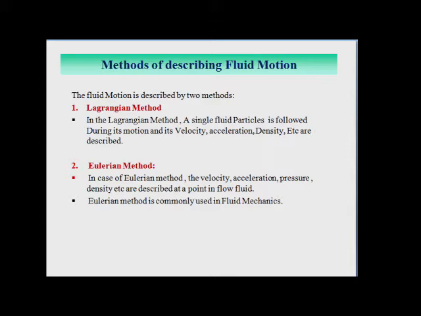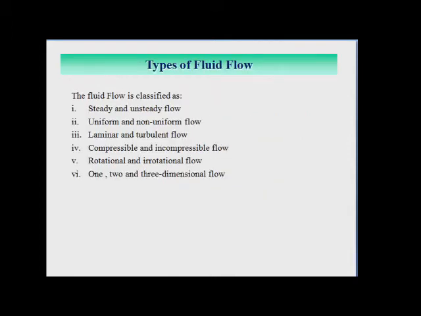The Eulerian method is commonly used in fluid mechanics, means the velocity, acceleration, pressure, density at a single point is calculated mostly. This type of method is mostly used in fluid mechanics. Our next point is the types of fluid flow.